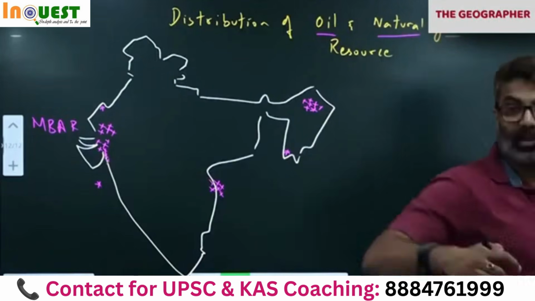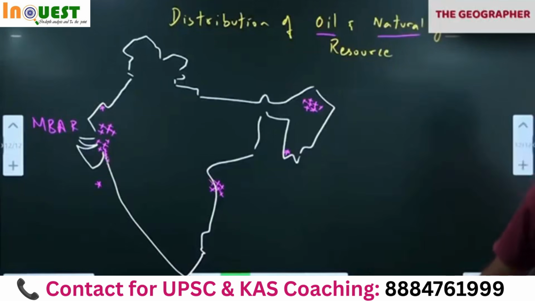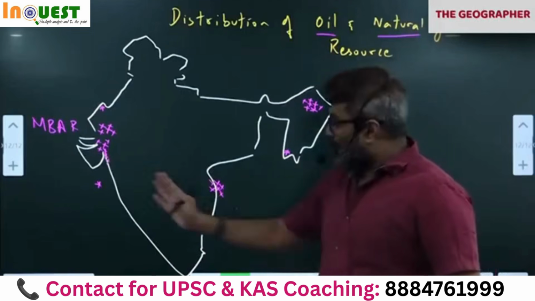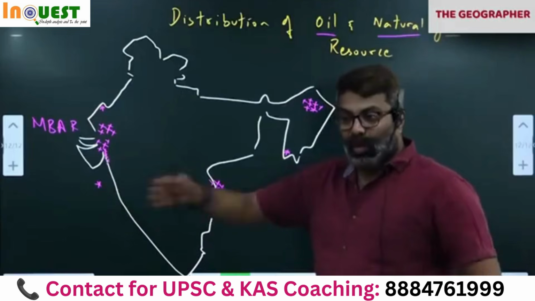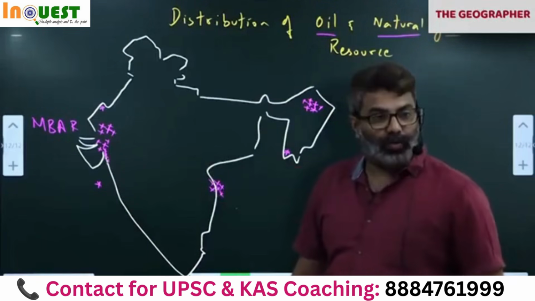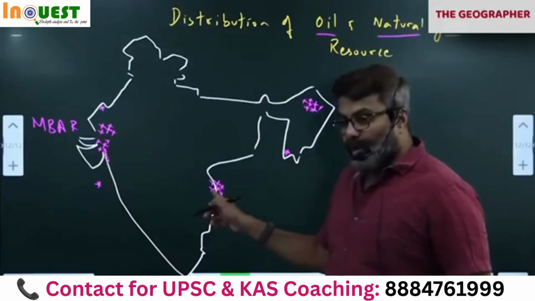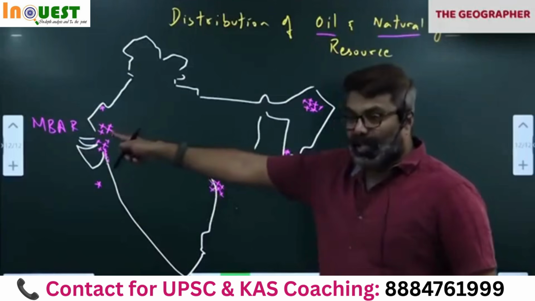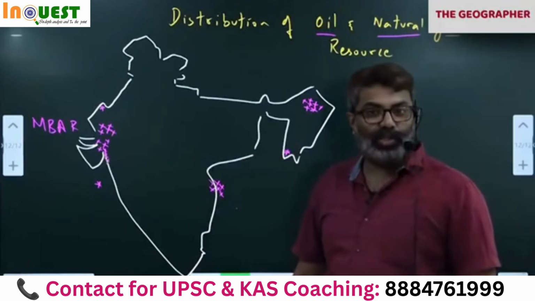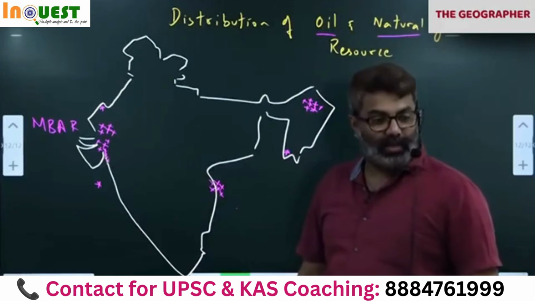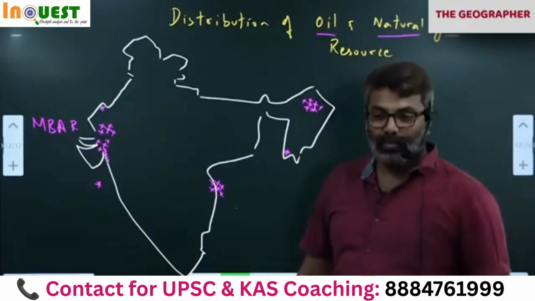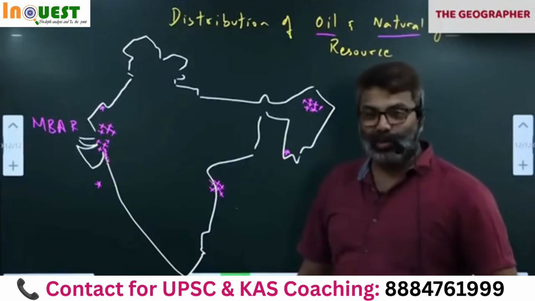What is offshore? Away from the coast. Like KG Basin is offshore. Mumbai is offshore. Offshore means away from the coast. Okay. When it comes to onshore, Rajasthan. They'll ask which is the largest oil producing state of India. Okay, Rajasthan. Nobody will be expecting that answer. Everybody will say Assam or Gujarat. But Rajasthan has taken over now.